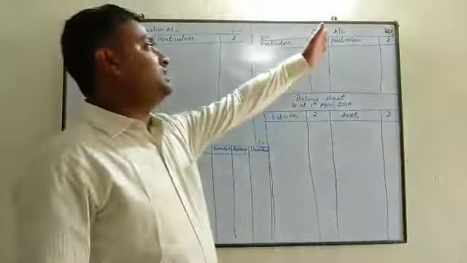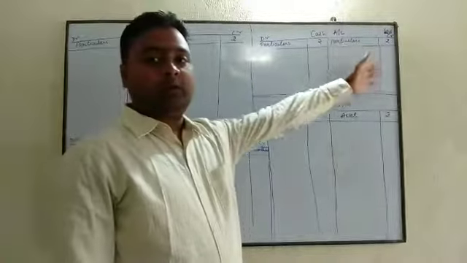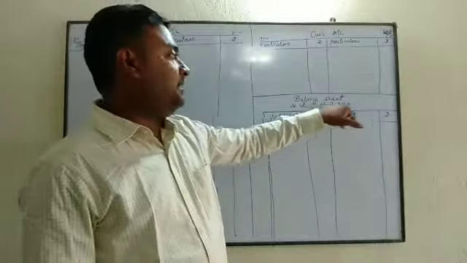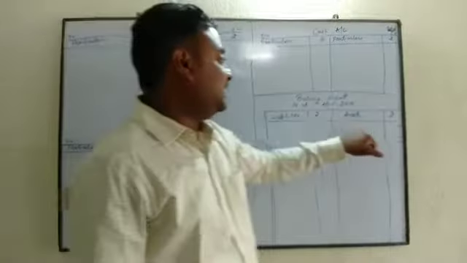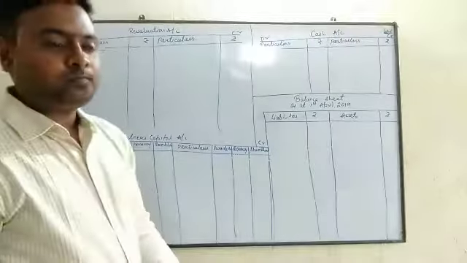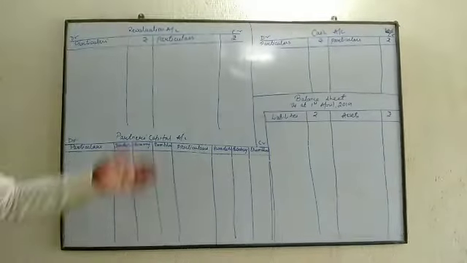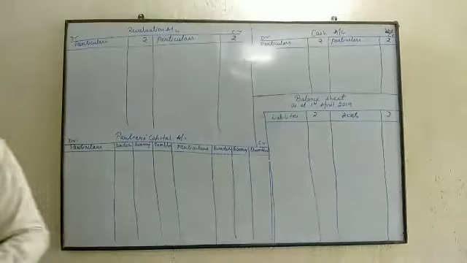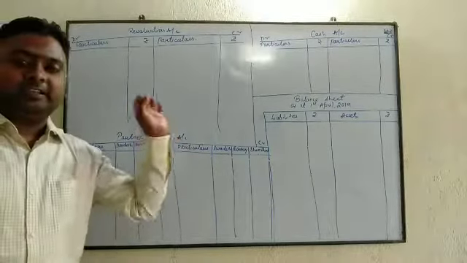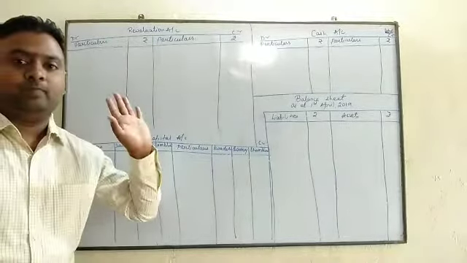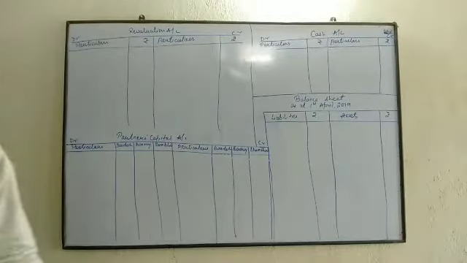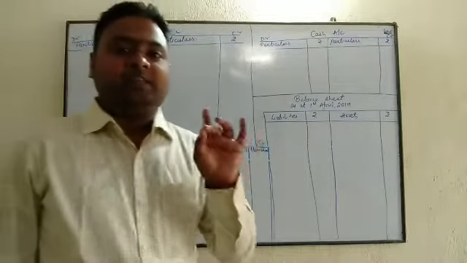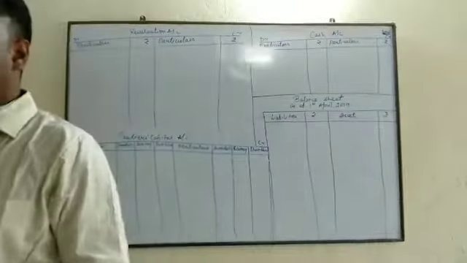We have to prepare cash account also, so particular, amount, debit, credit, and new balance sheet, that is balance sheet as at 1st April 2019. Liability side, asset side, right? So this is the format. Please prepare the format and you will do with me only, right? As I am doing, you will solve it in the same way as I am doing it here. Is it clear? But first, let us start with the balance sheet, right?